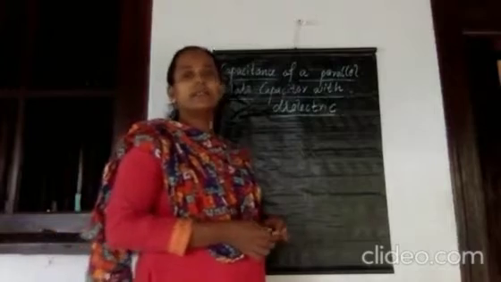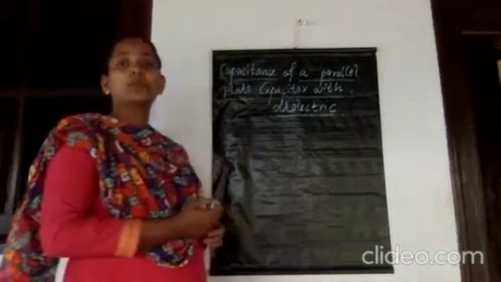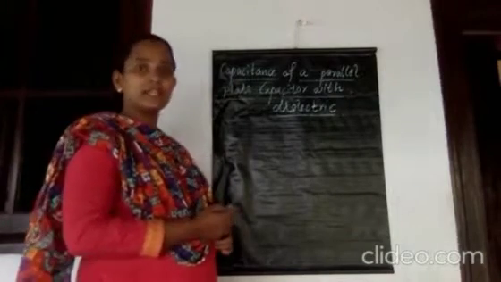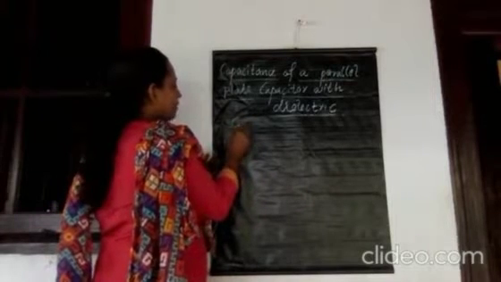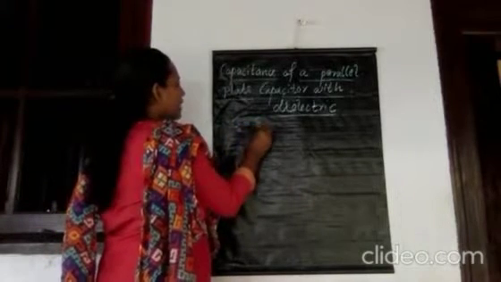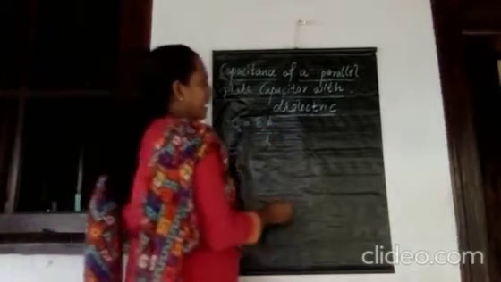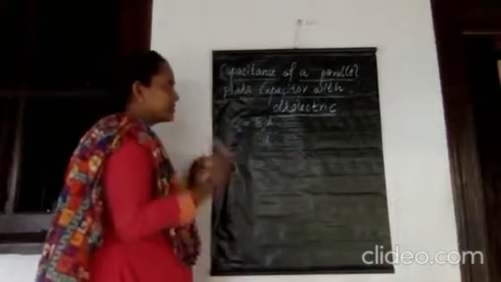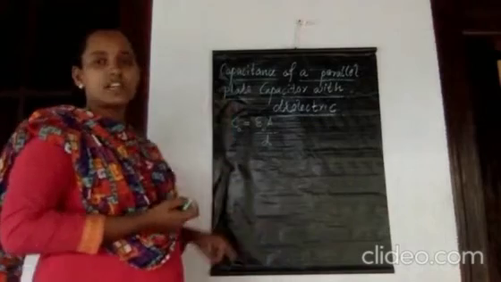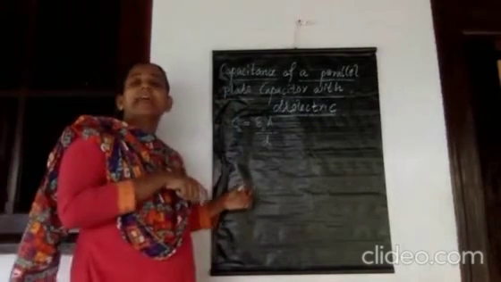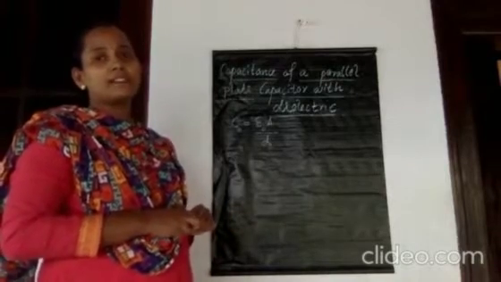In the last section, we derived the expression for capacitance of a parallel plate capacitor with vacuum, or otherwise without dielectric. So, the expression for capacitance of a parallel plate capacitor with vacuum or without dielectric is C0 equal to epsilon 0 A by D. Next we want to find what will happen to the capacitance of a parallel plate capacitor if we introduce a dielectric medium, an insulating medium, in between the plates of the parallel plate capacitor.